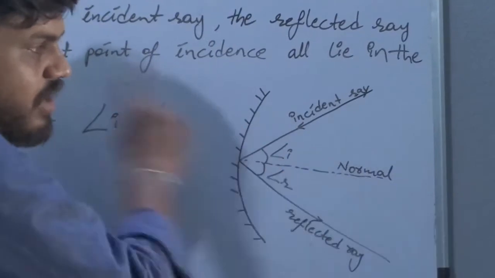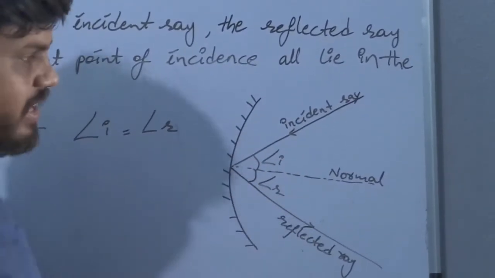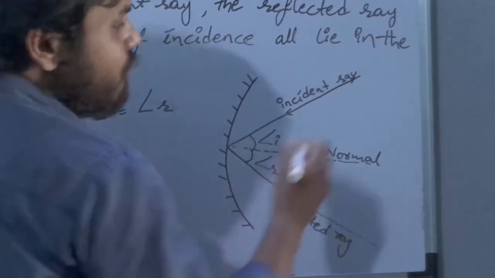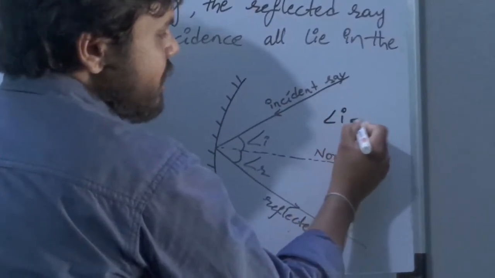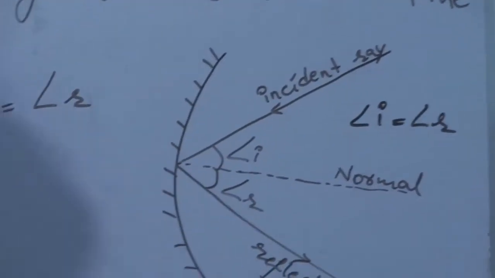Again, this is called first law, and second law: angle of incidence is equal to angle of reflection. These two angles are equal to each other. This is second law of reflection of light.